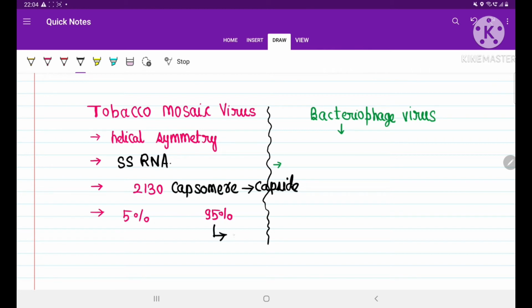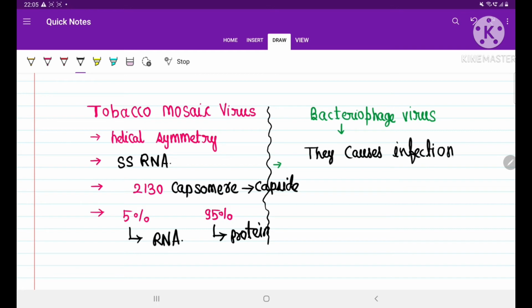95% of the virus is protein and 5% part is RNA. If you see the bacteriophage, guys, bacteriophages are those viruses which infect bacteria. I am writing here, they cause infection in bacteria. That's why we are calling them bacteriophage.